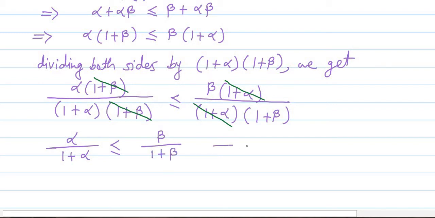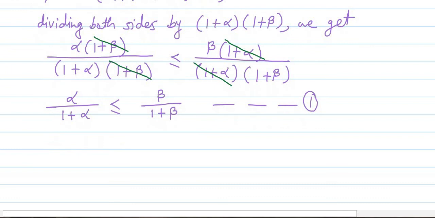Let us denote this relation by number 1. This relation we are going to use while proving the triangle inequality.